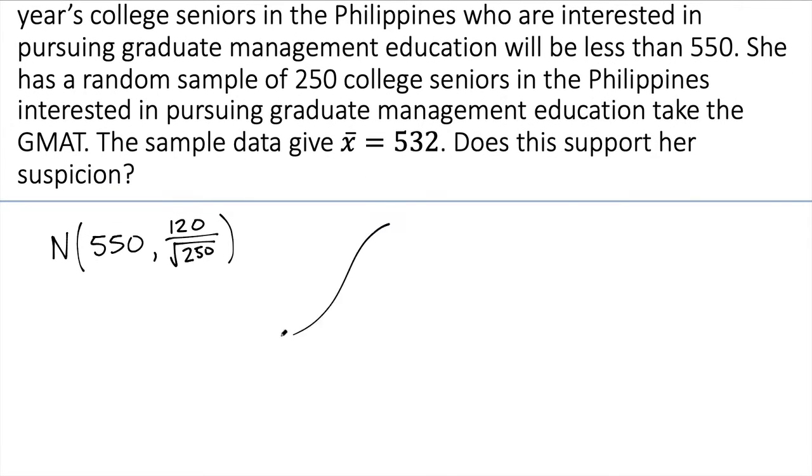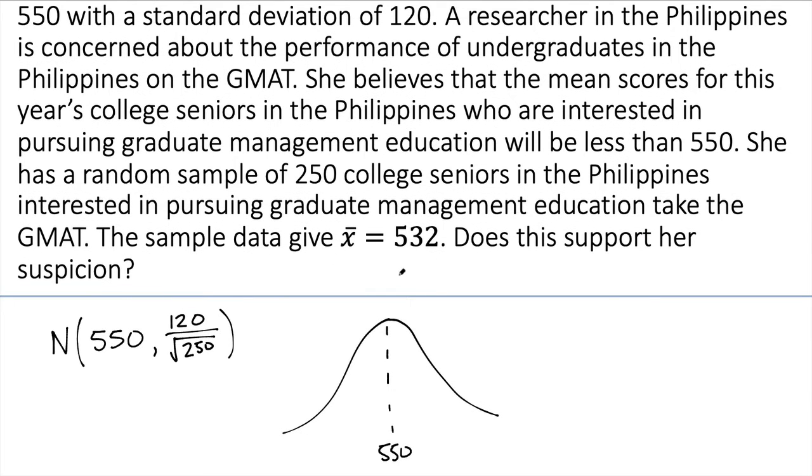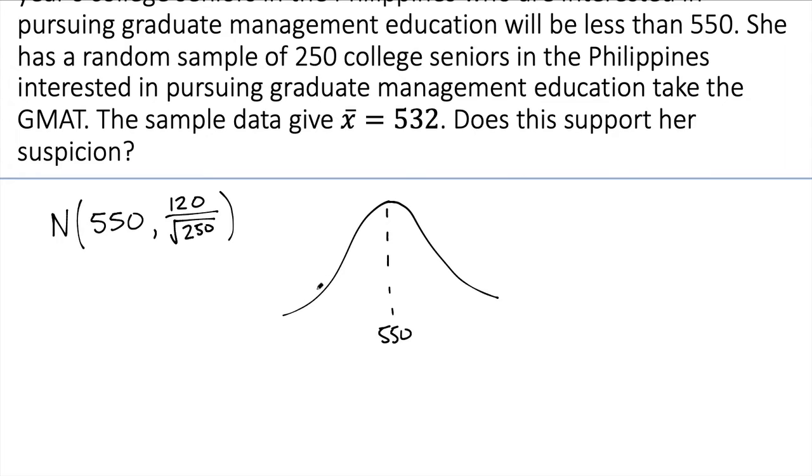So we've got this normal curve, and we've got our peak here at 550. And our x bar landed over here at 532. We need to know where that is. It's somewhere here on the left, but if it's close to the peak, then that's not surprising. But if it's far away, that is surprising, and then we'd think, oh yes, this supports the suspicion. So we're going to compute the z-score for that mean: 532 minus 550 over the standard deviation of 120 over the square root of 250.